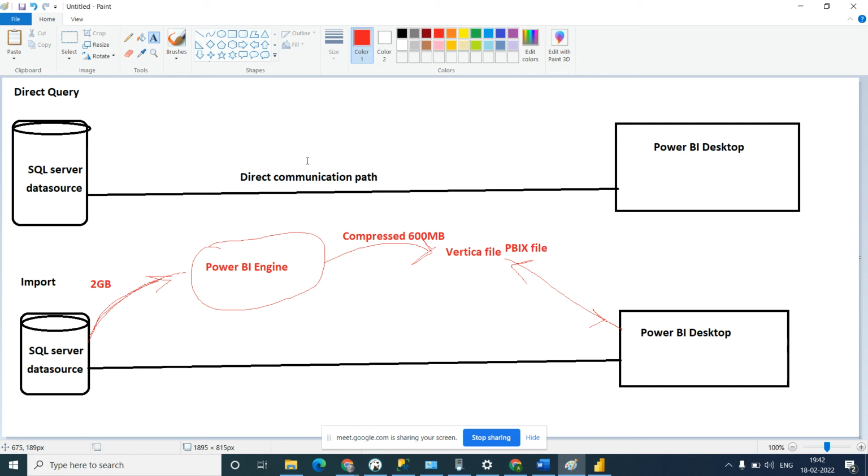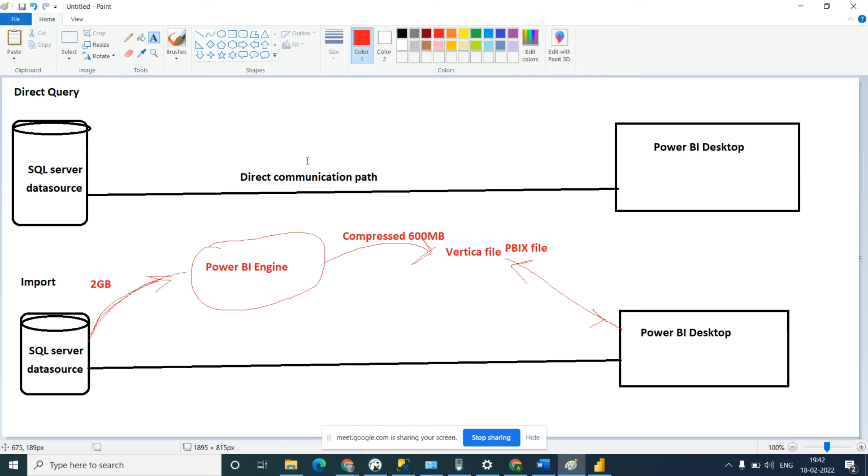But if your database is online and you are trying to connect from Power BI, and there is some database communication issue, slowness or internet issue, then it can have an impact. So which mode will be better every time? Direct query or import?